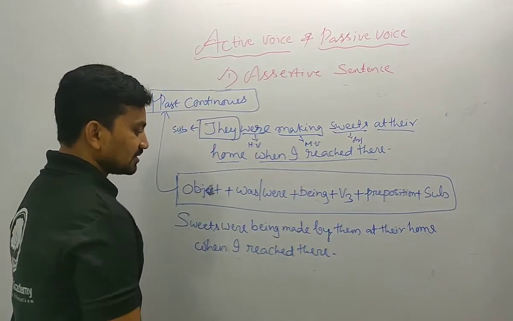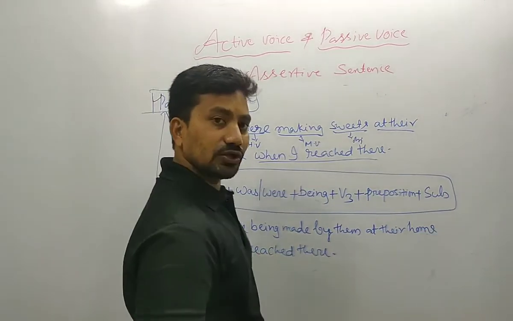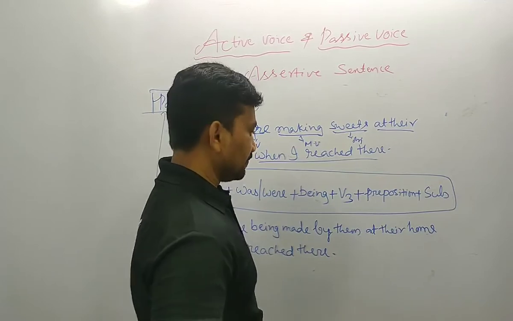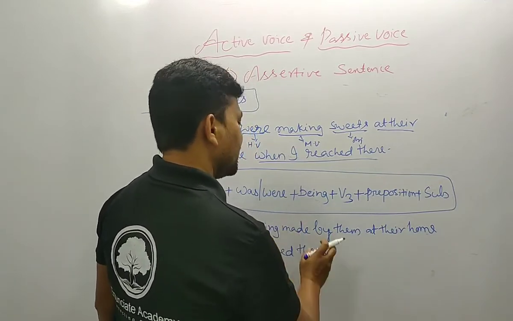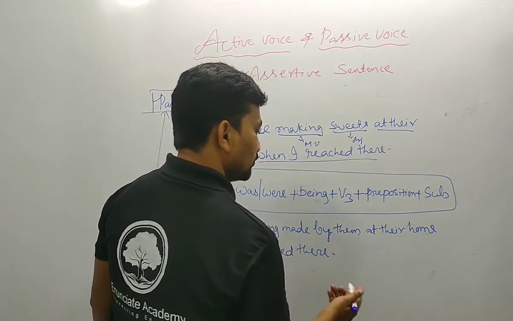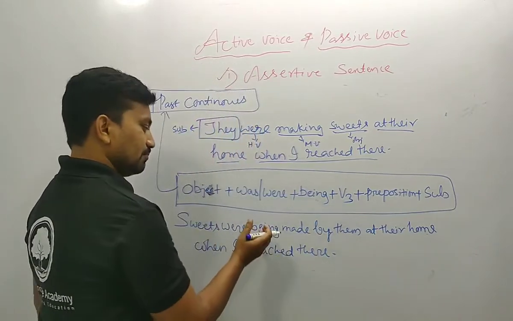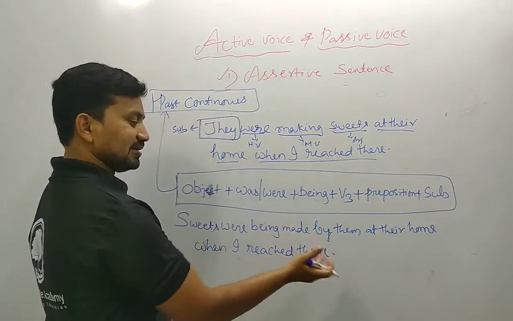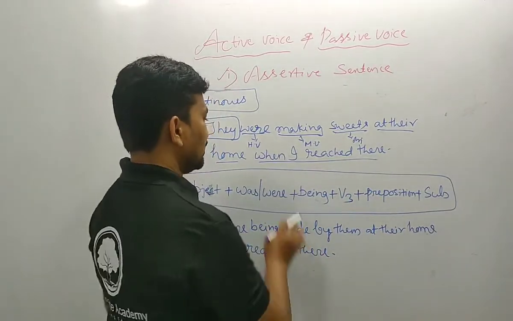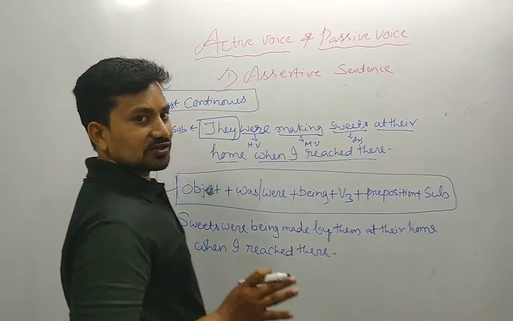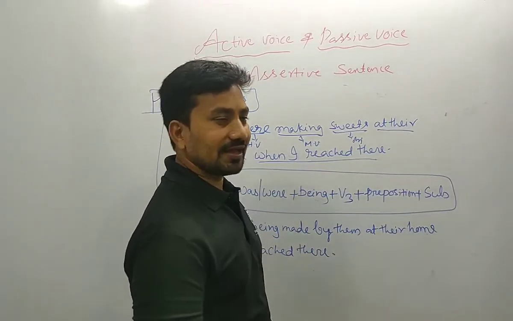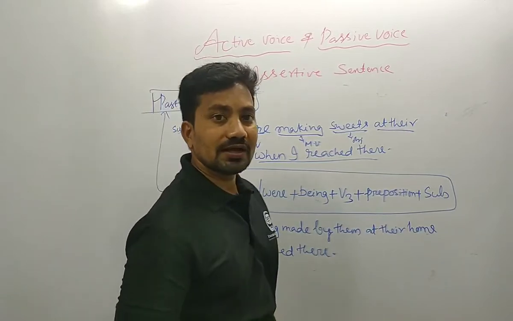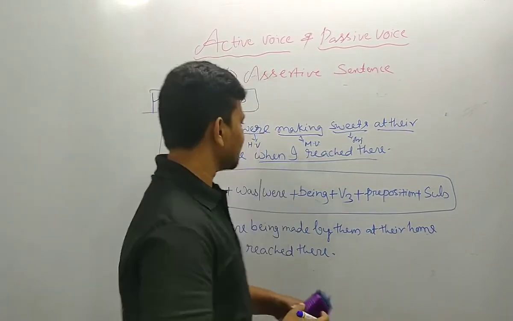Okay, and these are the added parts. You can add them or not, that doesn't matter. Then, sweets were being made by them, and if you want to write it like this, sweets were being made at their home by them when I reached there. Okay, this is the past continuous action. We can convert it from active to passive voice. Now let's go to the past perfect.